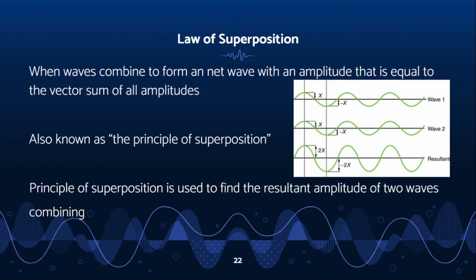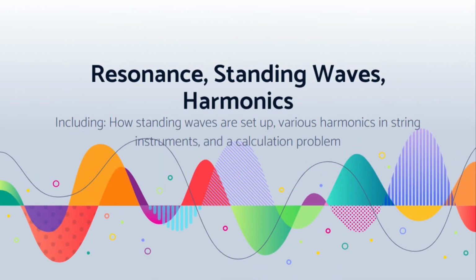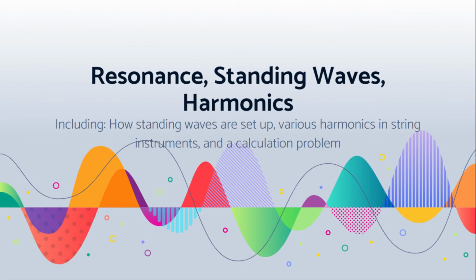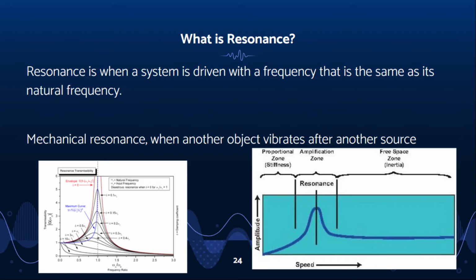This means the vector sum results in the resultant wave having an amplitude of 0. Now I'm going to be explaining about resonance, standing waves, and harmonics. Resonance is when a system is driven with a frequency the same as its natural frequency. A system oscillates best at its natural frequency, and its amplitude increases the most at resonance. An object is resonating when it is forced at its natural frequency.